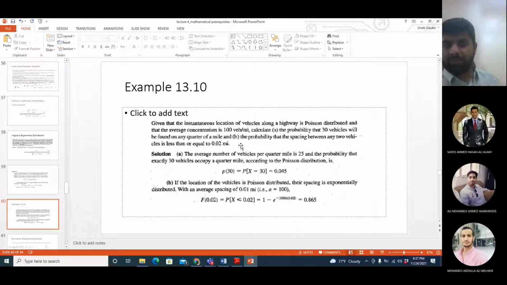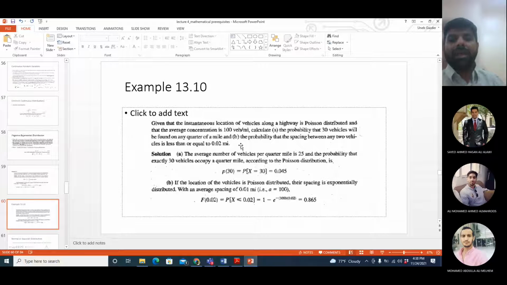In the previous case, since we were talking about the arrival of the vehicles, it was the average arrival rate. In this case, we are talking about the concentration or density of the vehicles, so it will be the average density or concentration. Just remember that A will be the inverse of the average headway or the average spacing. To whatever parameter you are applying the negative exponential distribution, A will be the inverse of its average.